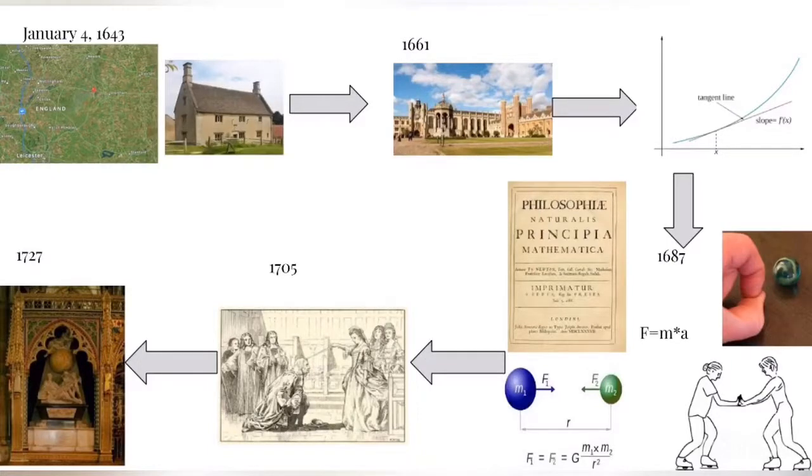and isolation. In 1687, Newton published his most important book, the Philosophia Naturalis Principia Mathematica, which means Mathematical Principles of Natural Philosophy, in which he introduced the 3 laws of motion as well as the law of universal gravity. In his later years, Newton assumed the role of patriarch of English science. He was elected president of the Royal Society and was knighted by Queen Anne in 1705. Newton then died on March 21st, 1727, 22 years after being bestowed his knighthood.